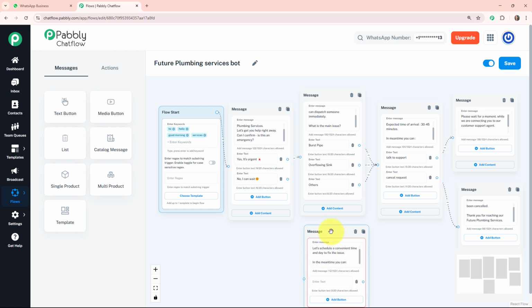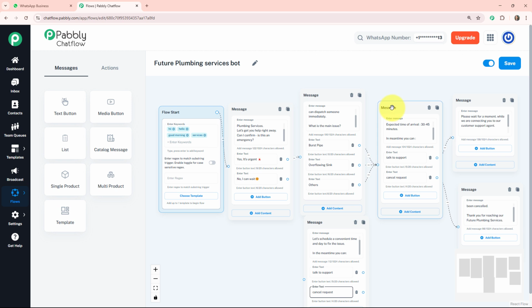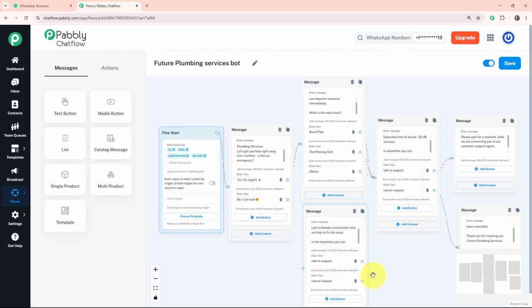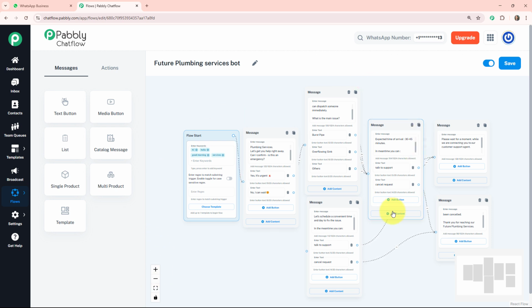In the meantime, you can, here I can add another button, talk to support. Here I am also adding one more button, such as cancel request. The response would be the same to the customer. Then I'll connect this flow by dragging this line into this. And if my customer clicks on cancel request, then I'll connect this to this. So basically this is how easy our chat flow is made.